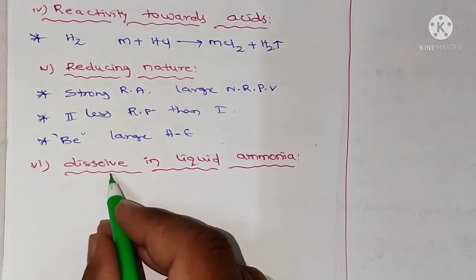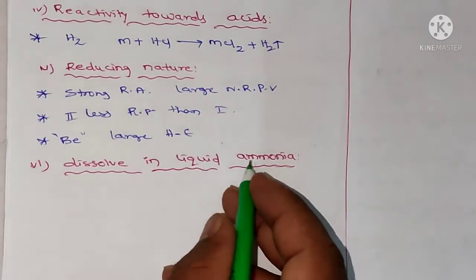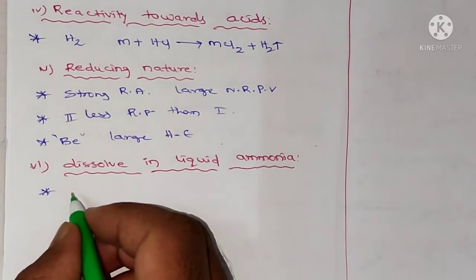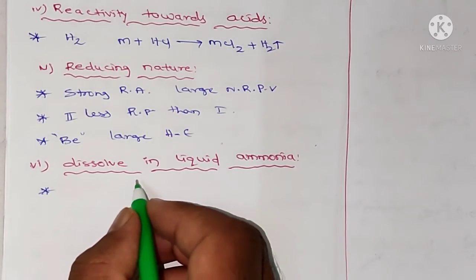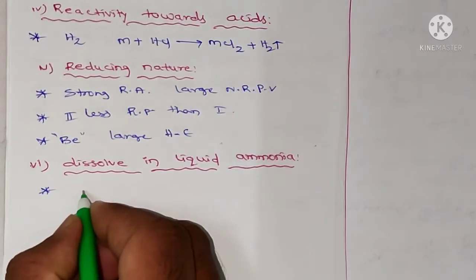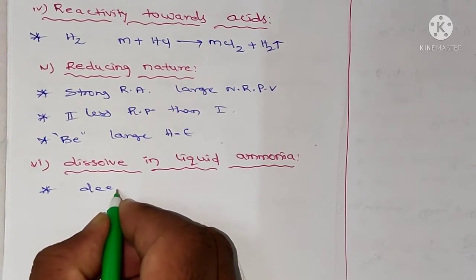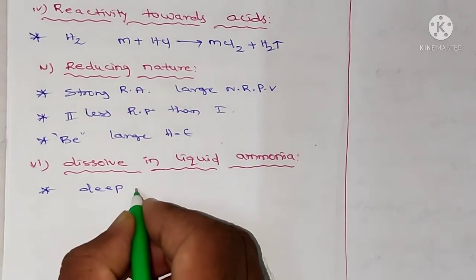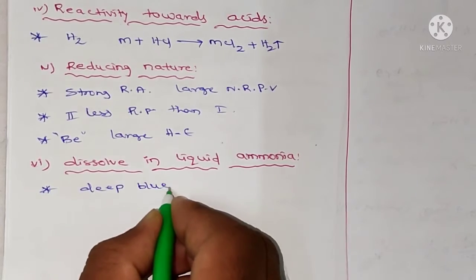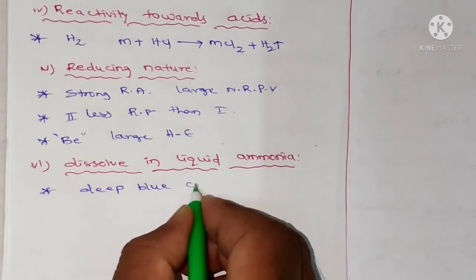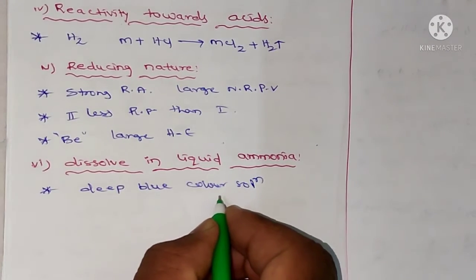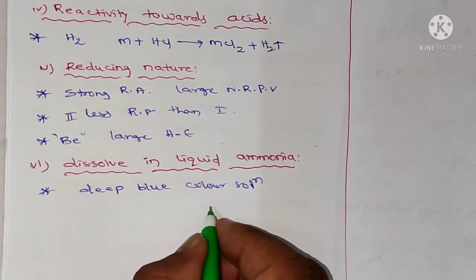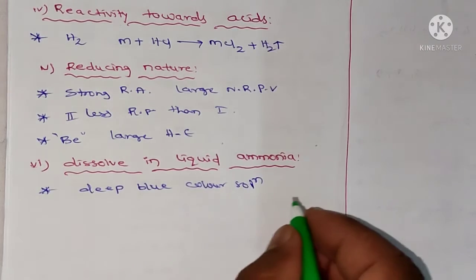Next, the sixth one, dissolution in liquid ammonia. Like alkali metals, the alkaline earth metals also dissolve in liquid ammonia to give a deep blue colour solution. This is due to the ammoniated ion.